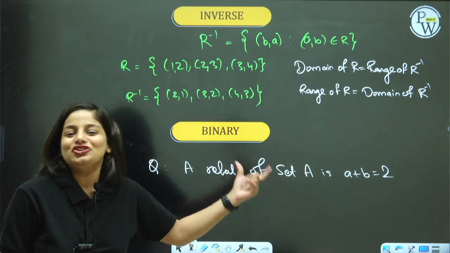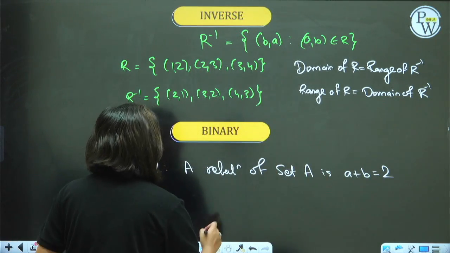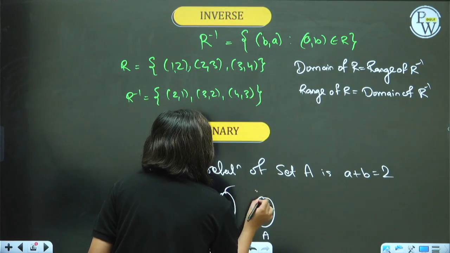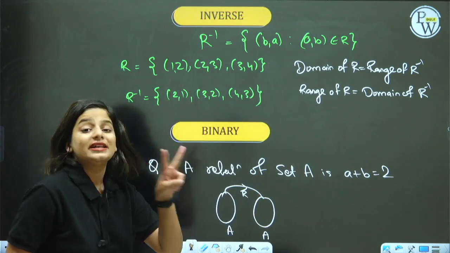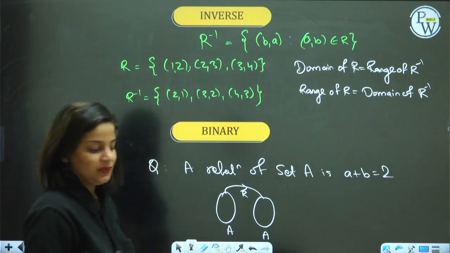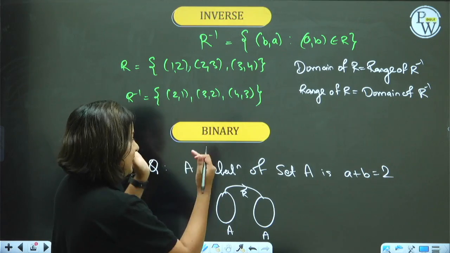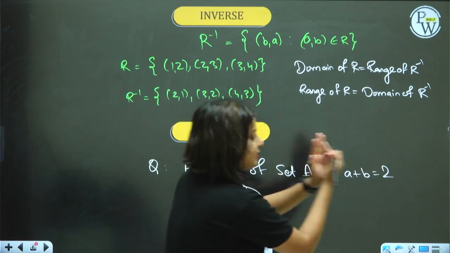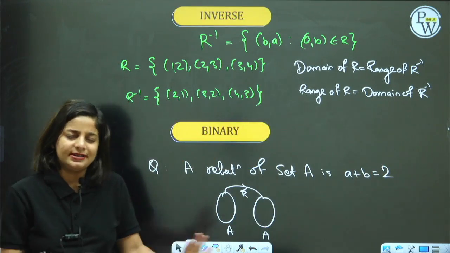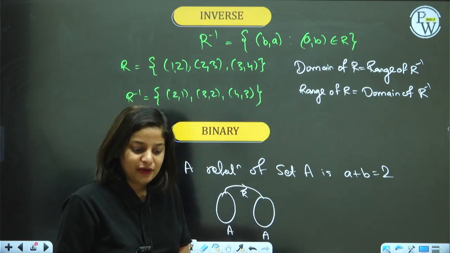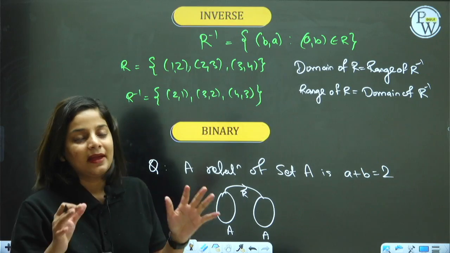So whenever they mention only one set in this format, you have to understand that they are talking about a binary relation. That means a relation between two same sets. They are not saying a relation from set A to set A. They just mention a relation on set A is given by this. So it means it's a binary relation. Okay. Fine.